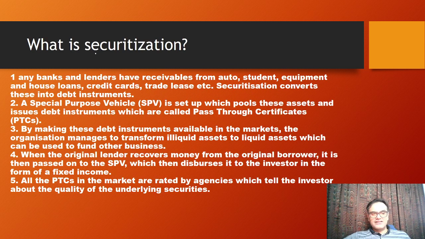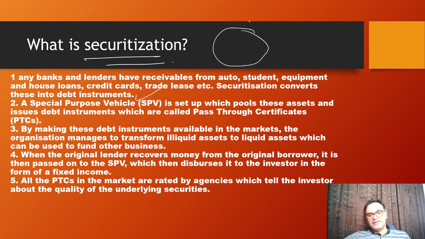Now within this, the term securitization has come into picture. So what is securitization? You should know that any bank and lender have receivables from various kinds of loans which it has given, and securitization converts these into debt instruments. So they know that a certain amount of money is coming their way. Based on that accrual that is coming their way, they can create a debt instrument.